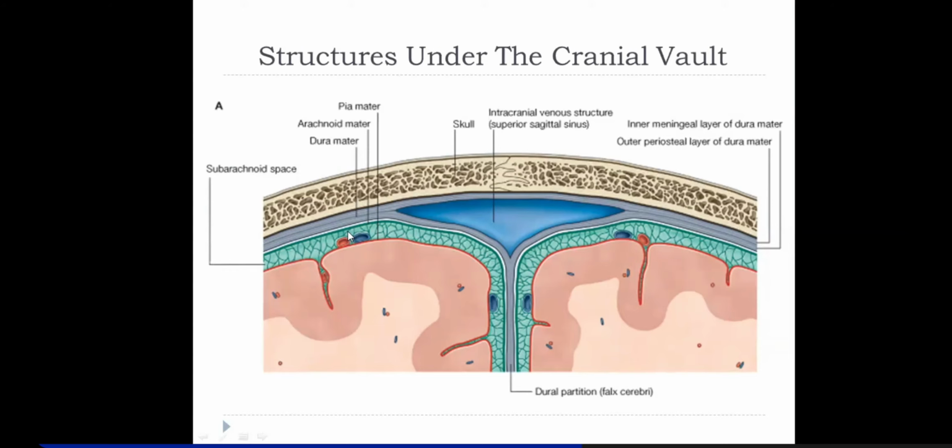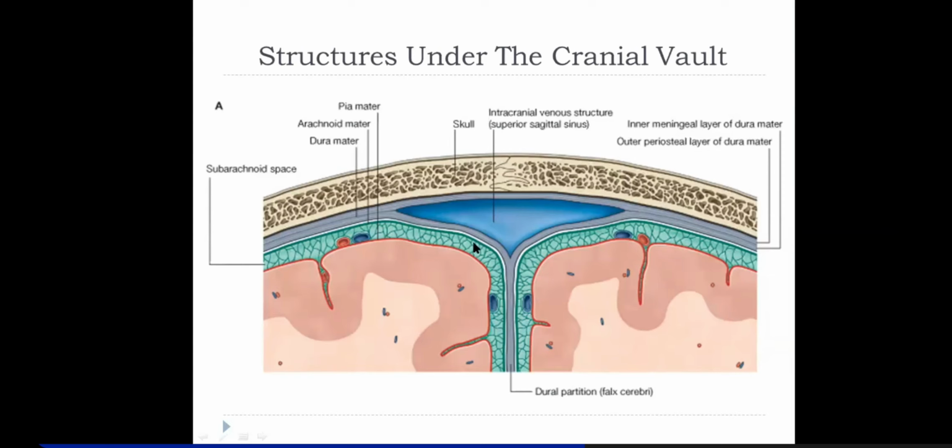Now, arachnoid mater is very delicate. It's not a thick layer, not much fibrous, and it is translucent rather, right?